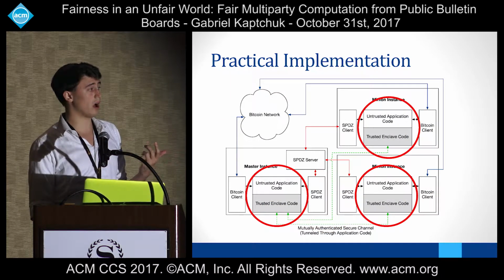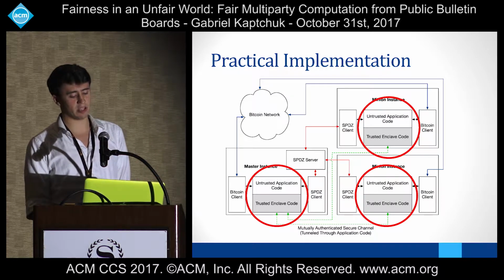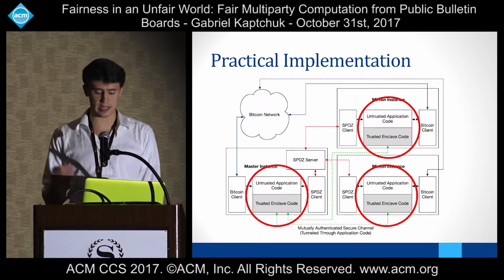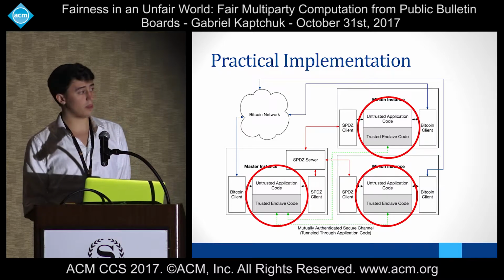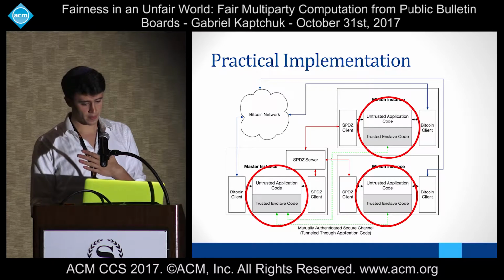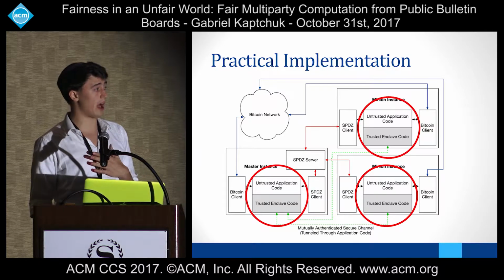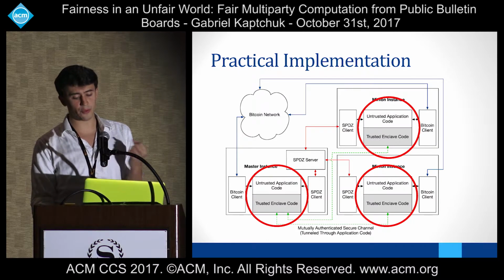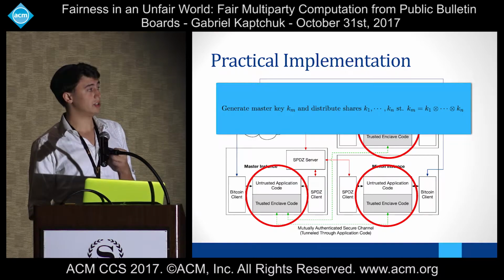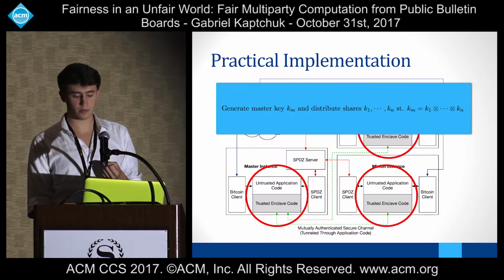So I mentioned these keys before. Where do these keys come from? That's where our second building block comes in, and this is where trusted hardware, Intel SGX, comes in. Each player in the MPC protocol is going to have an instance on their own computer. That instance is going to have two major roles. The first role is to generate a master key and distribute the shares among the various players, right?